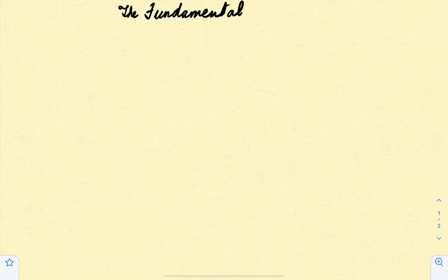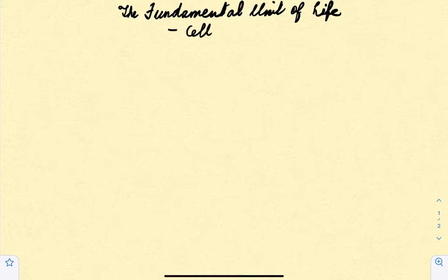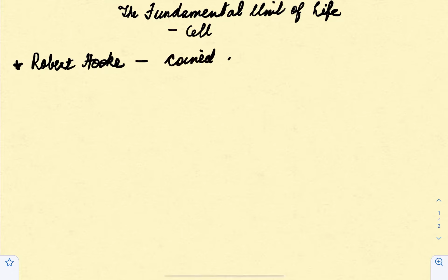So, today we are going to learn about cell, and you know that all living organisms, whether we, plants, animals, you talk about any living organism, is made up of cell, right? First of all, there are a few scientists whose terms you need to remember. Robert Hooke was a scientist who was working with a thin slice of cork, and he was the one who coined the term cell, right? According to him, cell means tiny compartments.